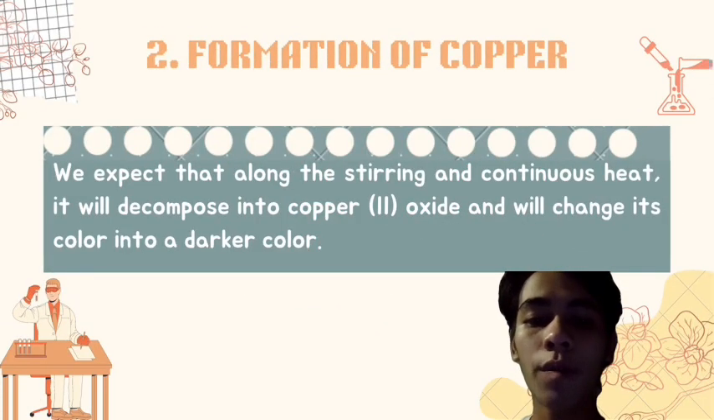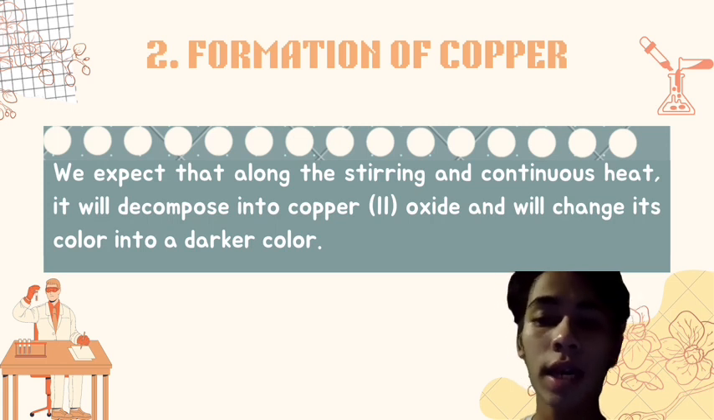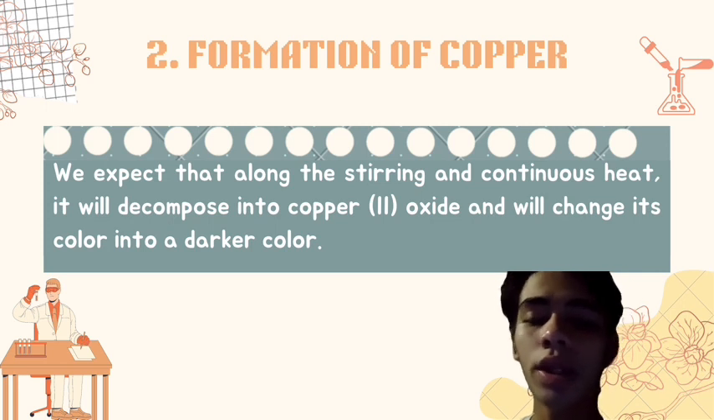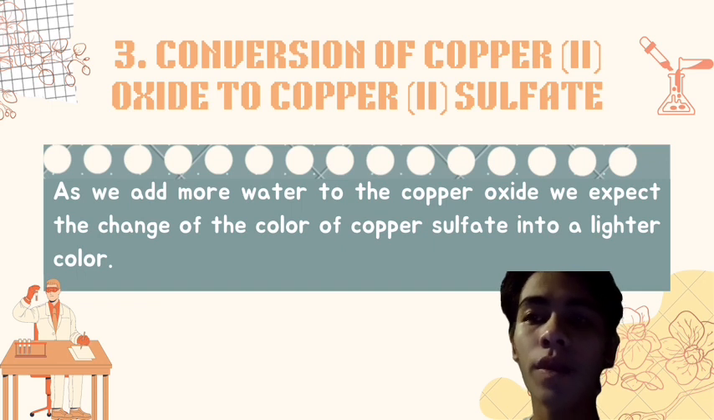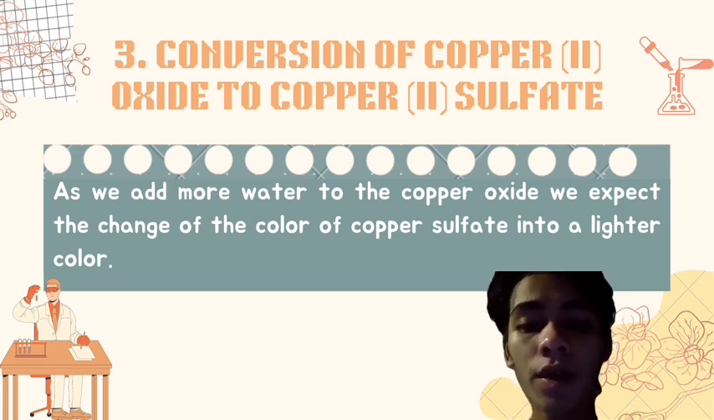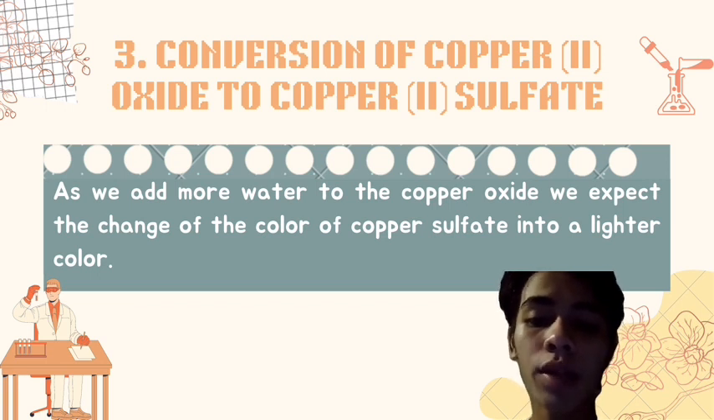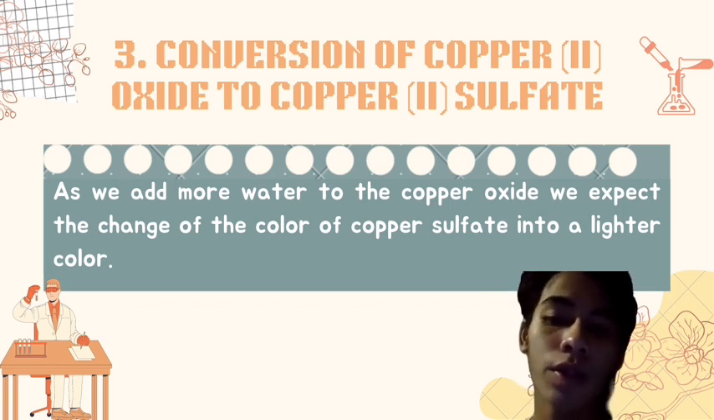Number 2. Formation of copper oxide. We expect that along with the stirring and continuous heat, it will decompose into copper oxide and change its color into a darker color. Number 3. Conversion of copper oxide to copper sulfate. As we add more water to the copper oxide, we expect a change of color of the copper sulfate. It will become a lighter blue as it converts to the desired product.